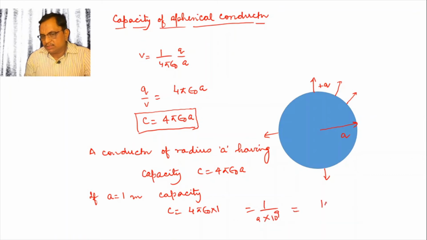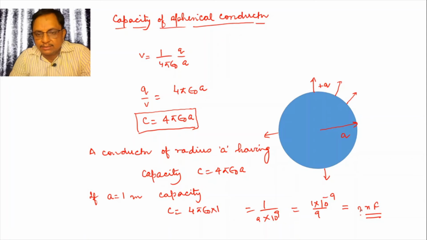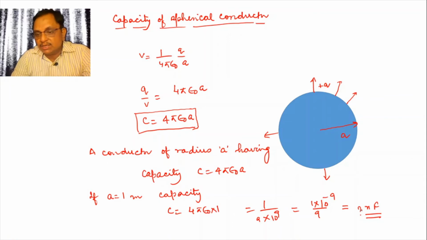Now this will be 10 to the power minus 9, and that is 9 downward, and then you can solve. This will be of nanofarad order. That means a conductor having radius 1 meter will have capacity of nanofarad order.